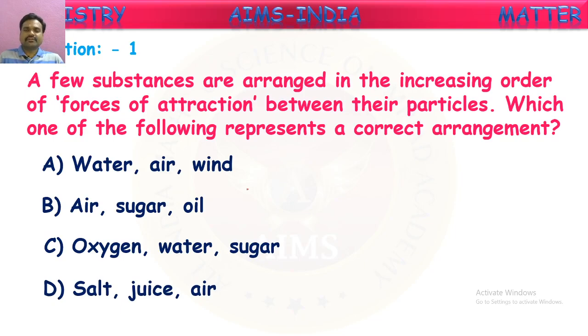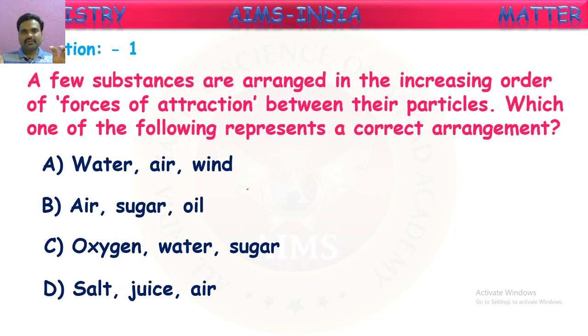See, we know one thing: the interparticle attractions are much higher in solids, somewhat less in liquids, and very least in gases. They are asking for increasing order of attraction between the particles. So first you write the state with very low attractions between the particles, that is the gaseous state.